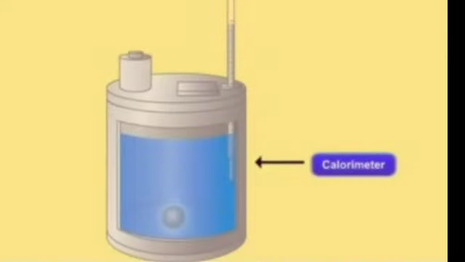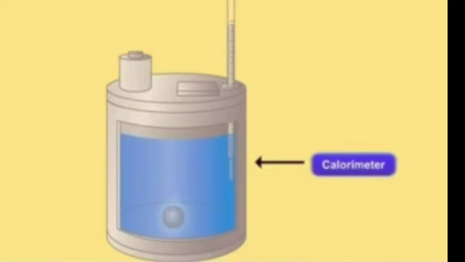Measurement of specific heat and calorimeter. The specific heat of an object can be measured using the mixing method. For this, a calorimeter is used. You have learned about the calorimeter in the previous standard.